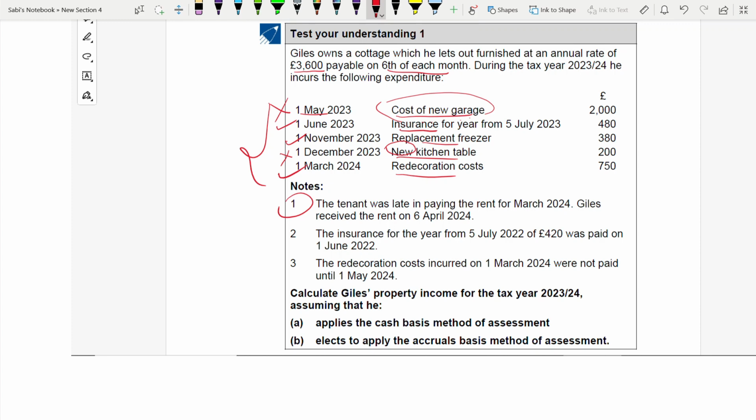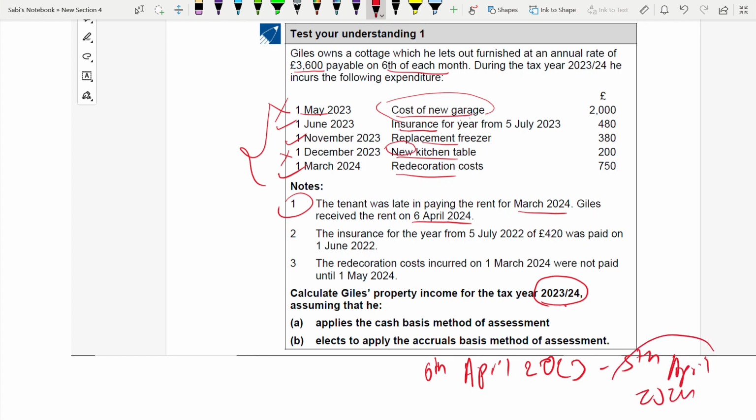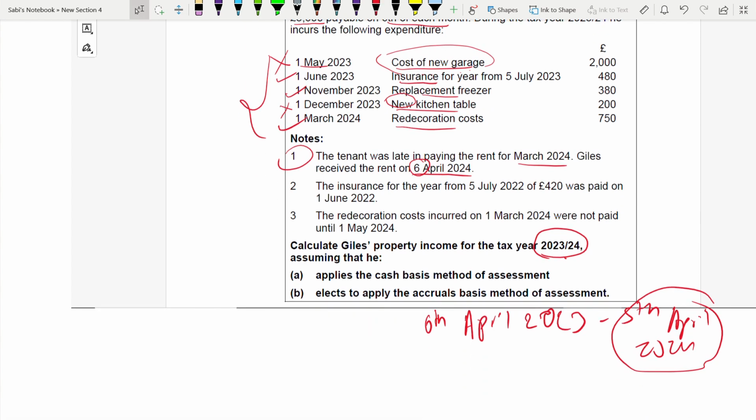Tenant was late in paying the rent for March 2024. This is for this tax year. You have to take all the property income. Gil received that rent on 6th April. Tell me, the 2023-24 tax year runs from 6th April 23 to 5th April 24. Because it runs to 5th April 24, this was received on 6th April, one day after. So this does not fall in this tax year. Rather, this falls in the next tax year,